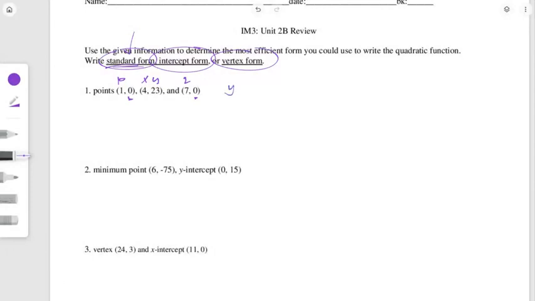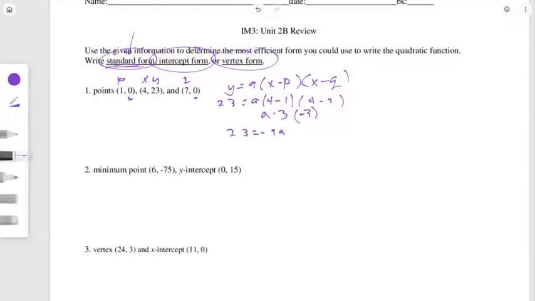So here's our intercept form, y equals a times x minus p times x minus q. And then we're going to plug in our y value, which is 23. A is unknown, x value is 4, p is 1, and another x appears, so 4, q is 7. Okay, we plug everything in. We're going to work out the math and solve for a. So I have negative 9a is equal to 23. So a is equal to negative 9 over 23.